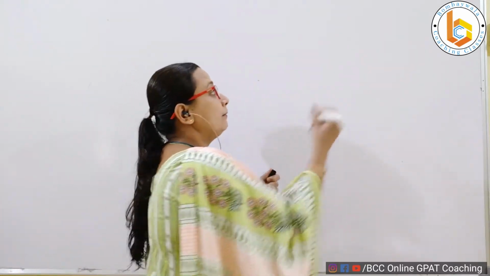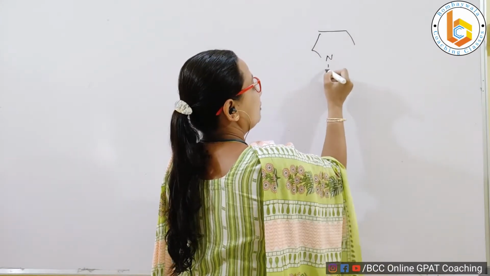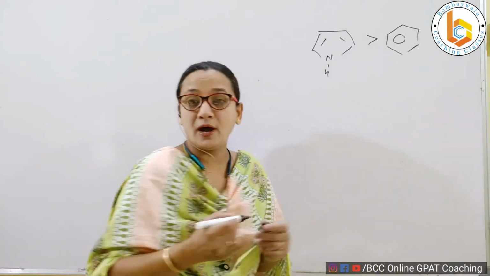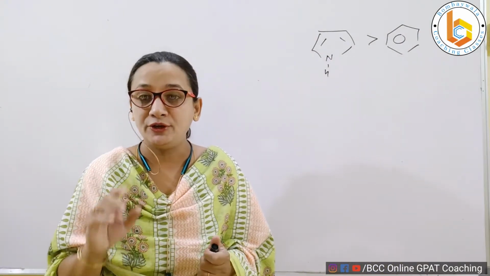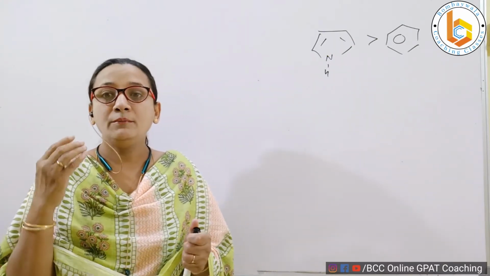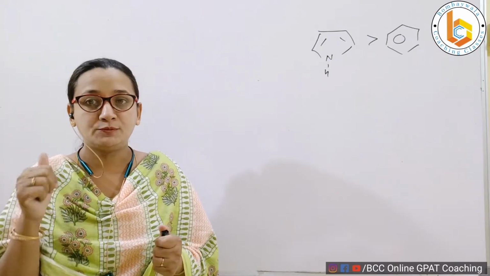My dear students, in this video we are going to talk about electrophilic aromatic substitution and deal with the reactions of electrophilic aromatic substitution. First thing that you should know, we have already discussed that electrophilic aromatic substitution in pyrrole occurs with ease as compared to that of benzene. We have explained why this happens. Please do watch my video on why electrophilic aromatic substitution is easier in pyrrole as compared to that of benzene. This is point number one.